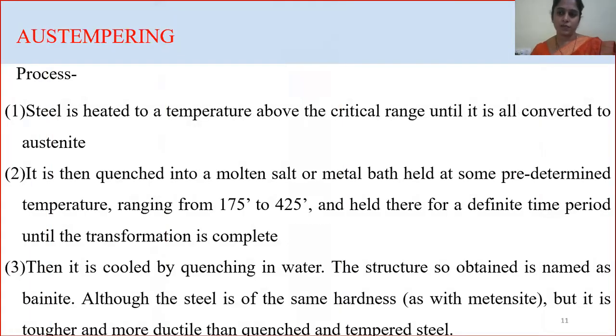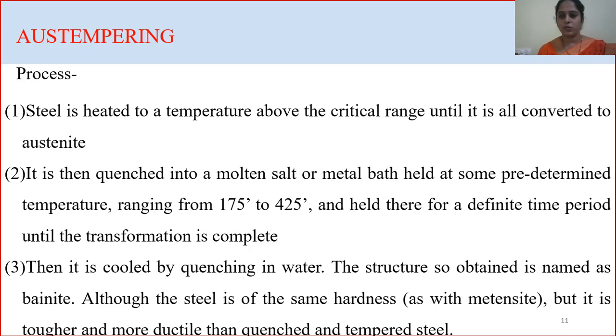Next is the process, how we can go with austempering. This can be done by heating the material above the critical range until the material reaches the austenite phase of transformation. Then it is quenched in a molten salt or metal bath, and again it is heated to 425 degrees. Then it is held at that temperature until the transformation of austenite is reached. After heating up to 425 degrees, it is cooled.